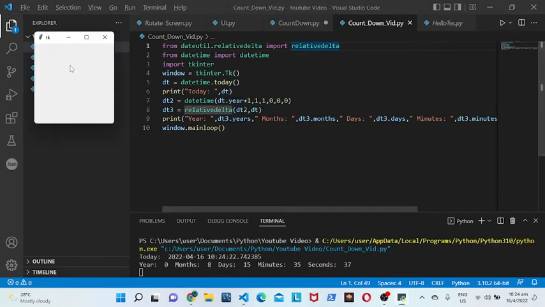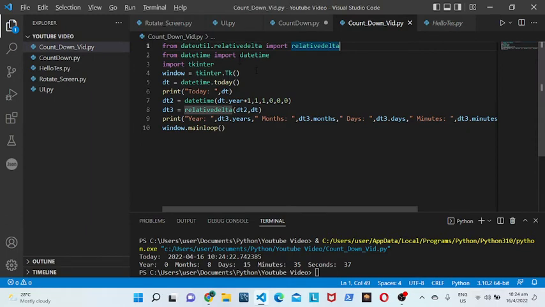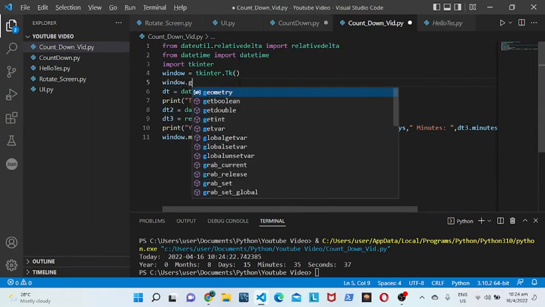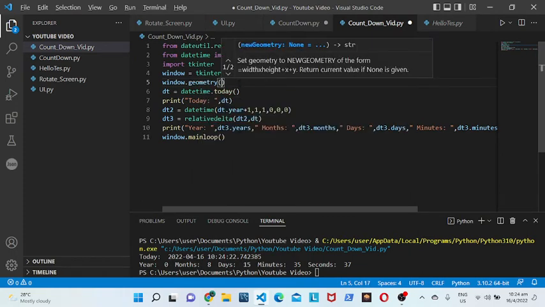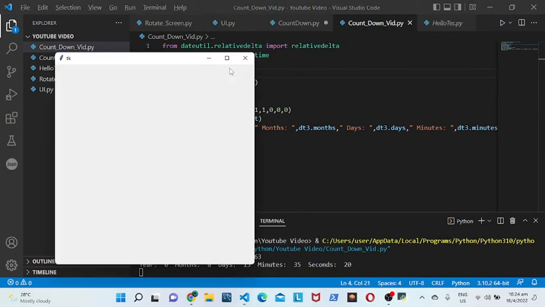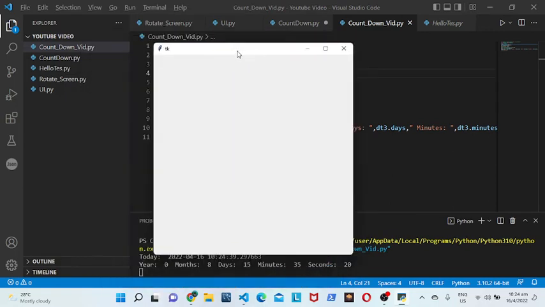Now, if we run it, you will have the screen. Now let's just put a window.geometry to 500. So we'll have a little bit bigger window, so that's good.